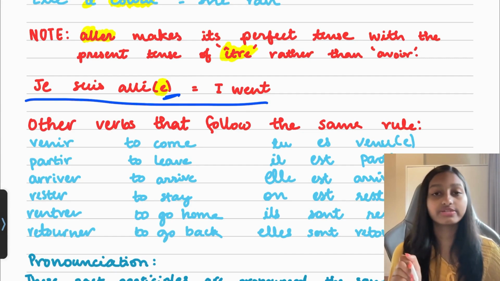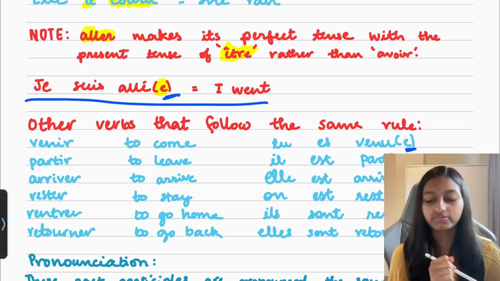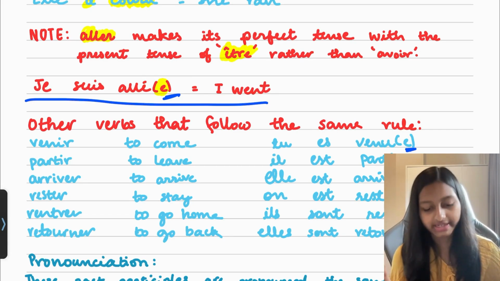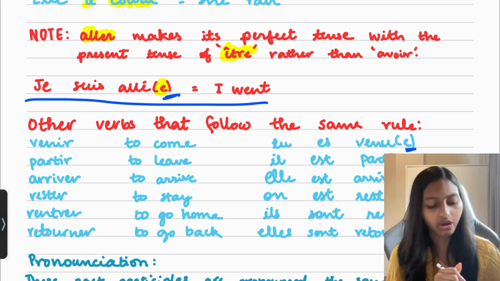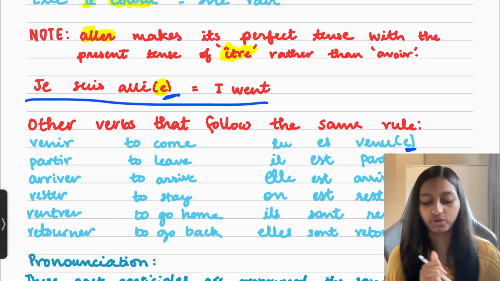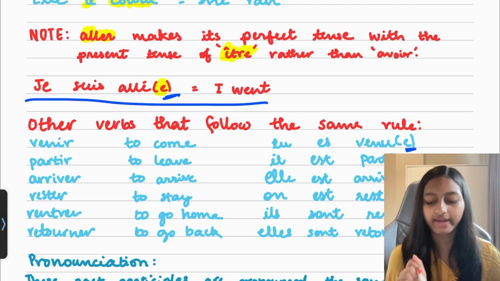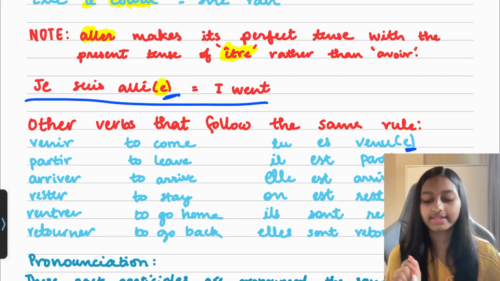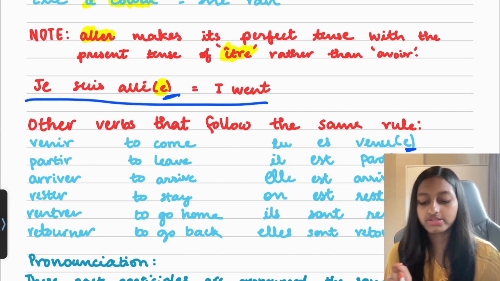Now the other verbs that follow the same rule are venir, to come. So tu es venu, there's an extra e if you have a feminine subject or pronoun. However, that's not the case for every word. For example, we have parti below, to leave. Il est parti. Arriver, to arrive, which is quite similar to English again. Most of these verbs are quite similar to what we have in English. Elle est arrivée. Rester, to stay. On est resté. Rentrer, to go home. Ils sont rentrés. Retourner, to go back. Ils sont retournés.